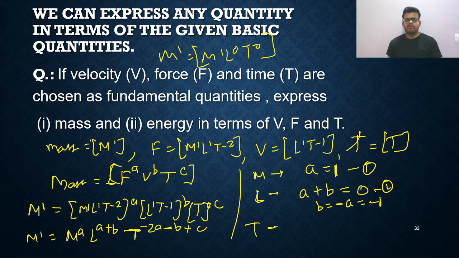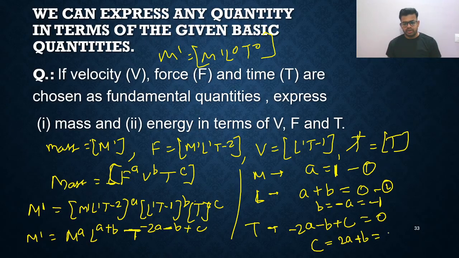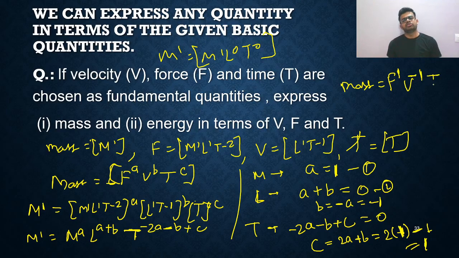Now compare the power of time. You are getting minus 2a minus b plus c equals 0. So c equals 2a plus b. The value of a is plus 1, so 2 into 1, and b is minus 1, so you are getting just 1. So the final formula: mass equals F raised to 1, V raised to minus 1, and T raised to 1. This is the dimensional formula of mass in terms of F, V, T.